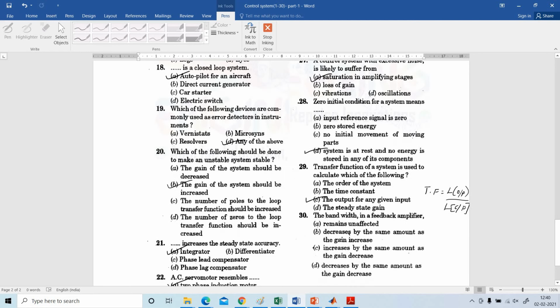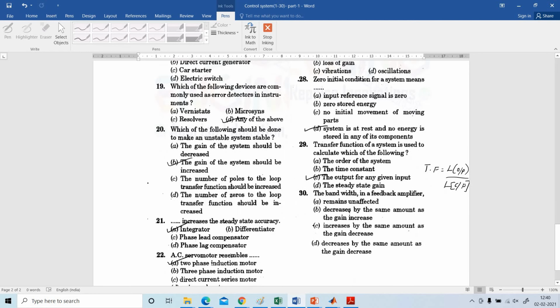30. The bandwidth in a feedback amplifier remains unaffected, decreases by the same amount as the gain increase, increases by the same amount as the gain decrease. The answer is increases by the same amount as the gain decrease.